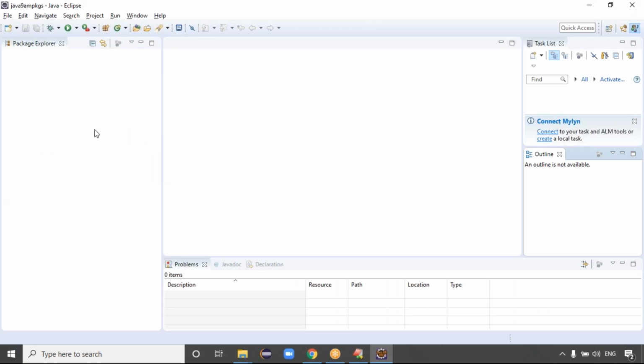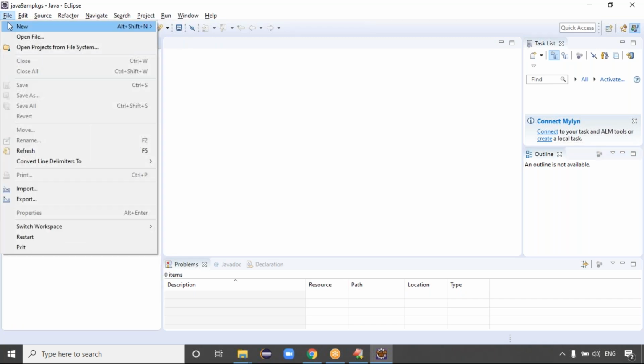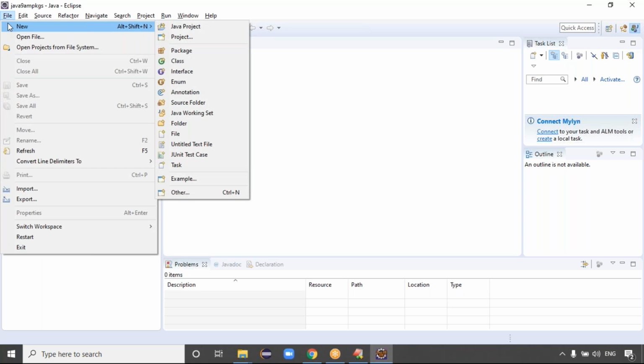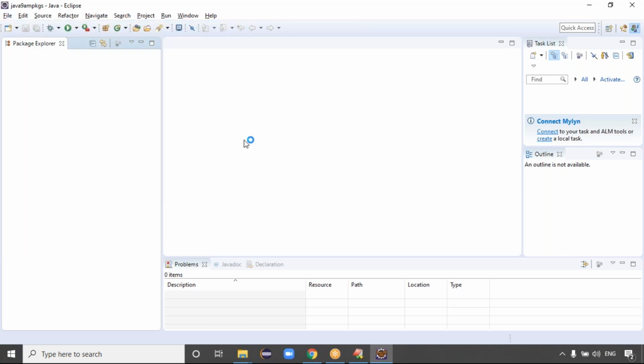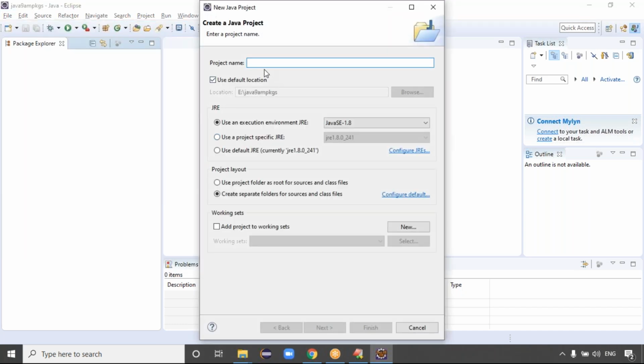So today try to install Eclipse IDE, and if possible, do the practicals from today onwards using Eclipse IDE. Good, guys. To create the project, go to the File menu, click on New, and create the Java project. The project name, something like first app. Then just click on Finish.